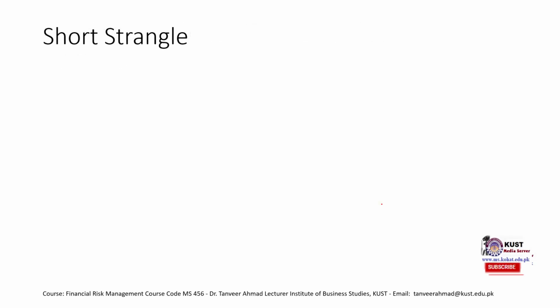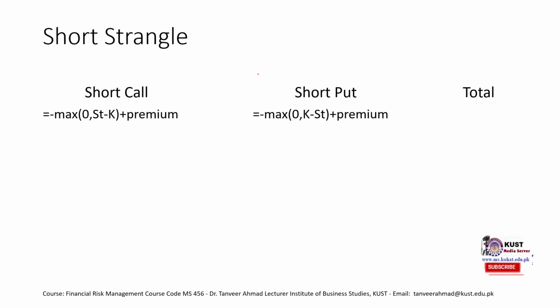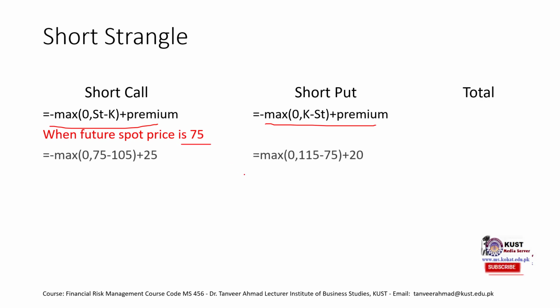Now, short strangle, we take short position in both call option and put option. Again, we use the short call formula and short put formula. We add them up, and it would give us the formula for short strangle. If the spot price is 75, it would be exactly opposite of long strangle.